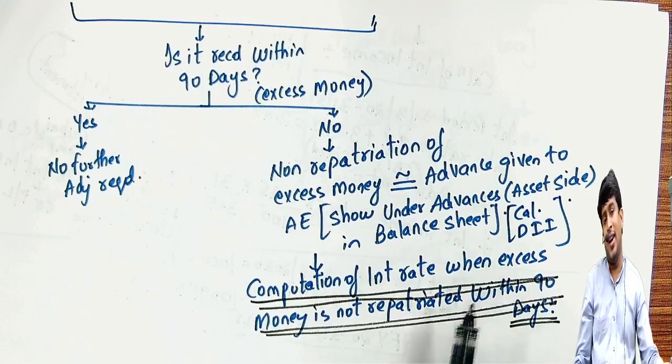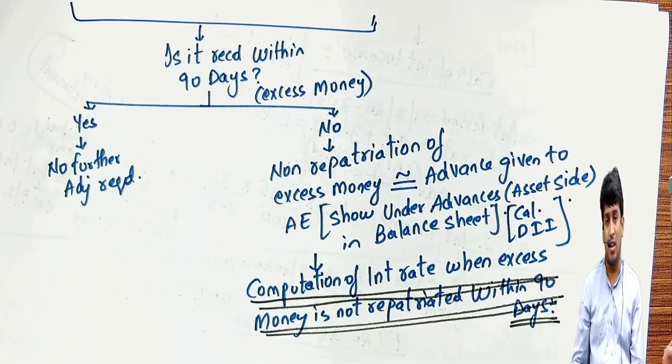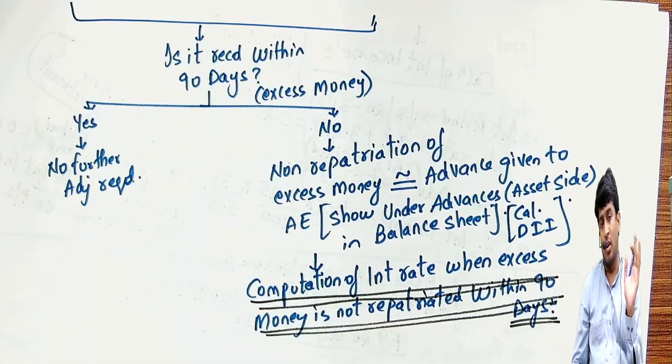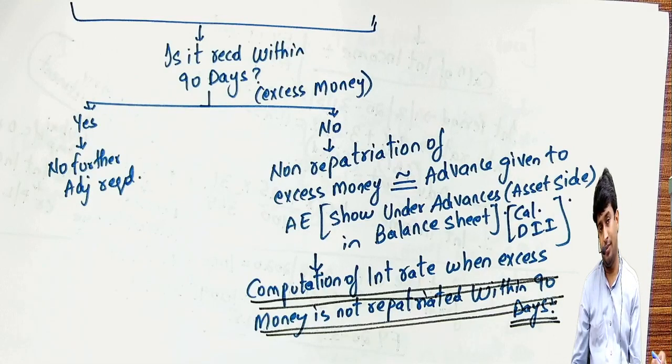Interest income will come on the excess amount, but the question is what is the interest rate. That depends on whether the transaction took place in INR or foreign currency. INR: SBI rate. Foreign currency: LIBOR rate. Plus 3.25 and plus 3, and that is on 1st April. For this, the 30th September rate will be considered. Keep this in mind: the concept is you should receive that money in foreign currency so that we receive more foreign currency in India, and we want to see a day where 1 rupee is $40. Not $1 is 80 rupees, 1 rupee is $40. I don't know when that will come. For that, this concept was introduced: secondary adjustment. Is the story clear till here? Okay.